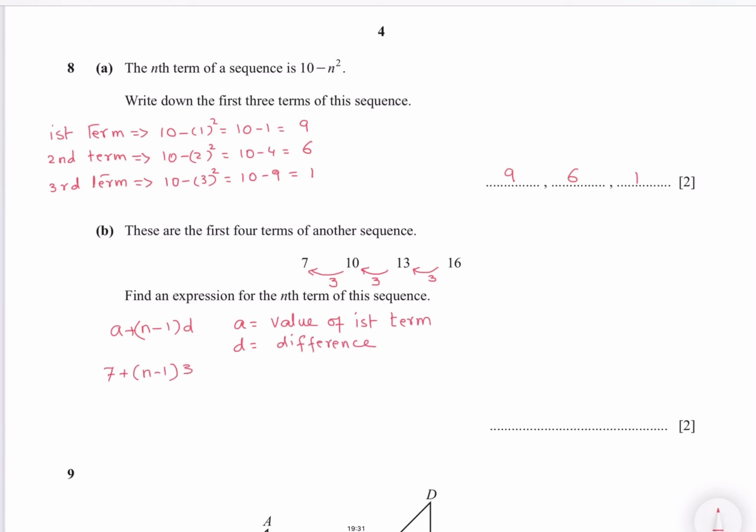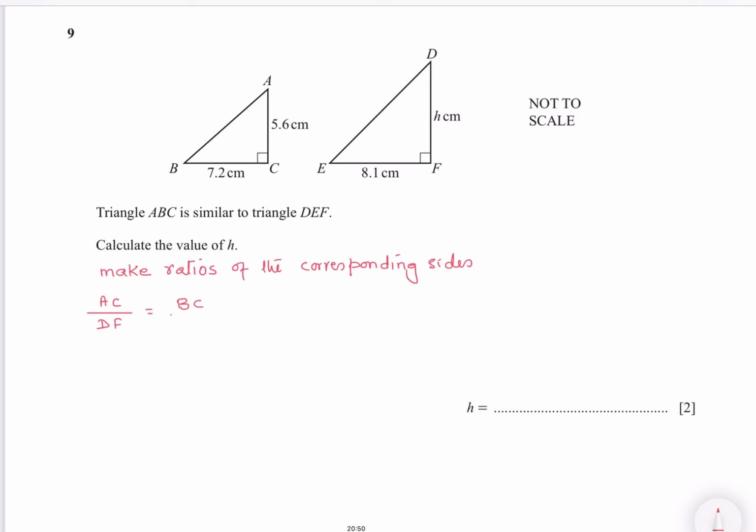Question number 9. Triangle ABC is similar to triangle DEF. Calculate the value of h. So make the ratio of the corresponding sides. AC over DF equals BC over EF. AC is 5.6 over h equals 7.2 over 8.1. Cross multiply and then you will get the value of h, 6.3.